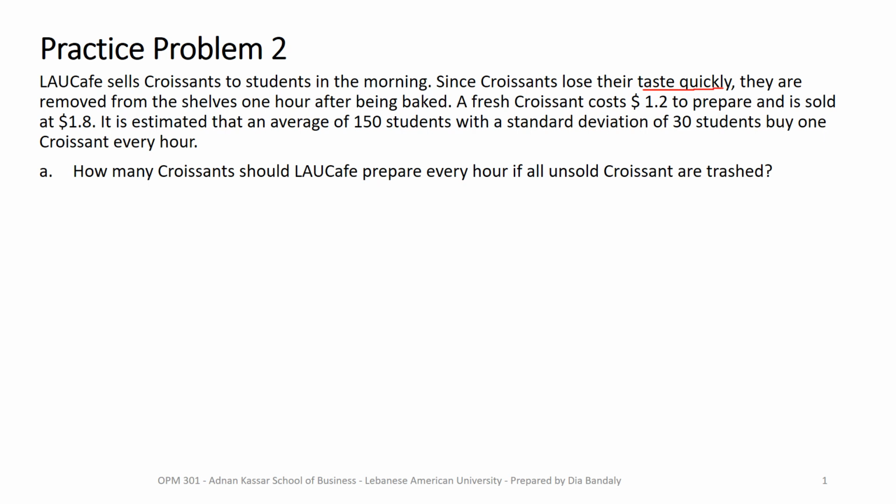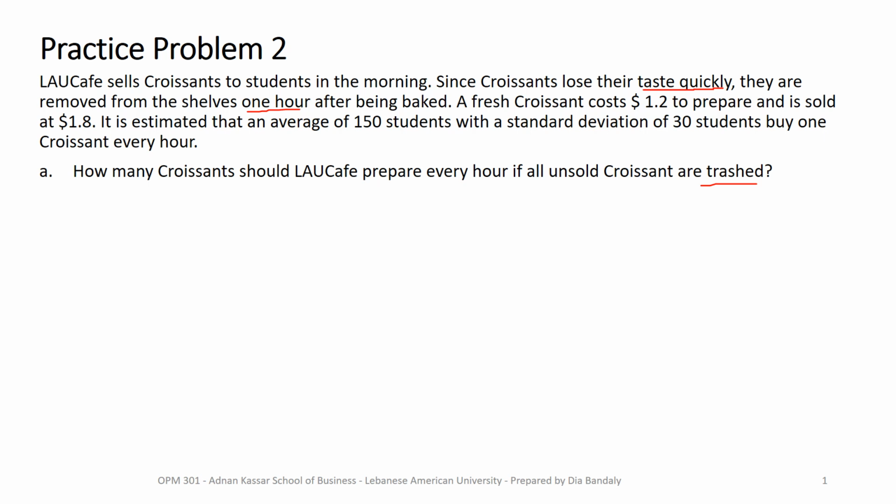Okay, so if they do that, any leftover after 1 hour, they cannot sell these. And you can see that this comes in our first question: how many they have to make if all unsold croissants are trashed. So they are making here a good decision not to sell them anymore.